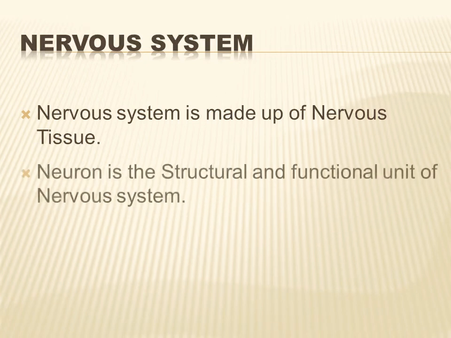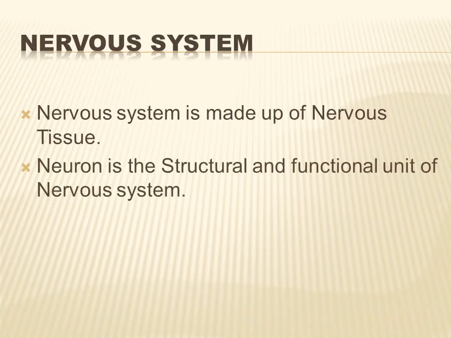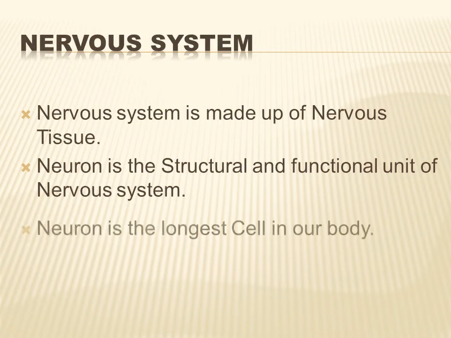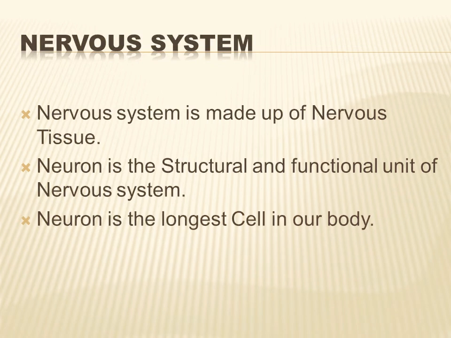The neuron or nerve cell is the structural and functional unit of our nervous system. And one more important thing about our nervous system is that the neuron is the longest cell in our body. So let us look at the structure of a neuron.